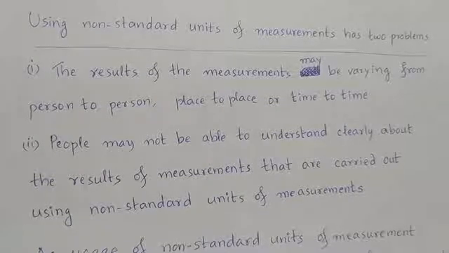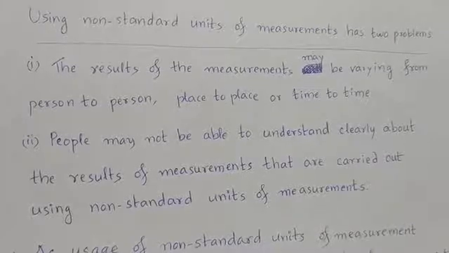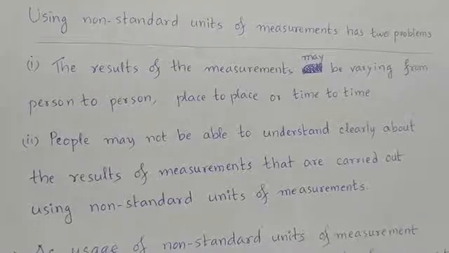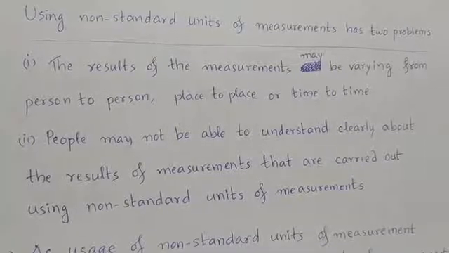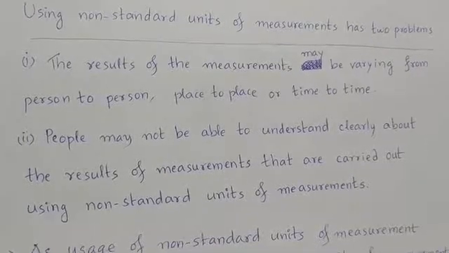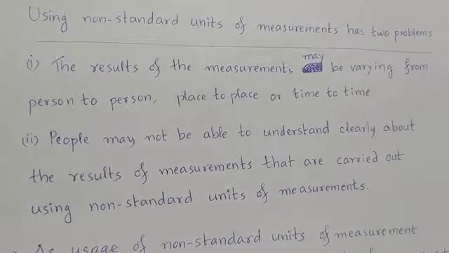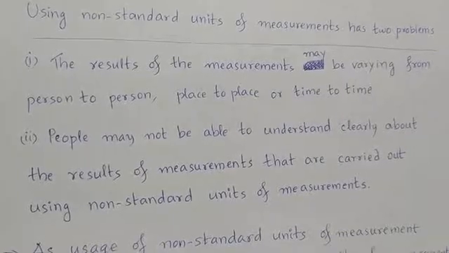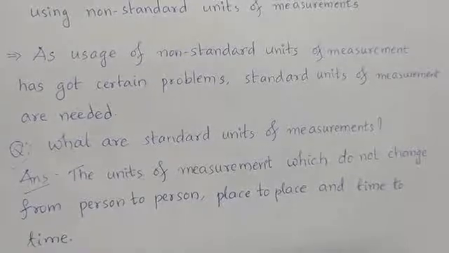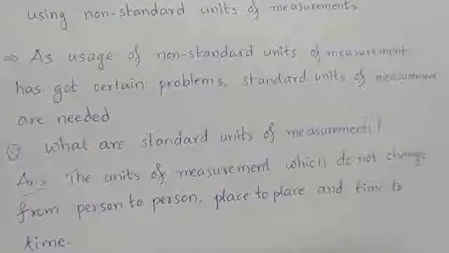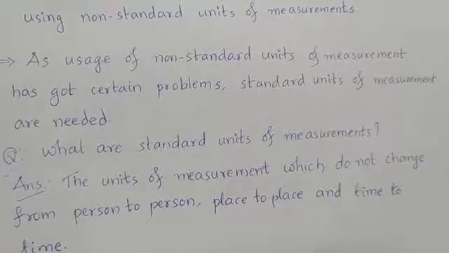People cannot come to a clear-cut idea about the actual result because they vary from one place to another, one person to another, and from one time period or season to another, since they are non-standard units of measurement.